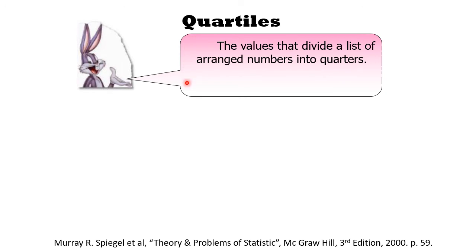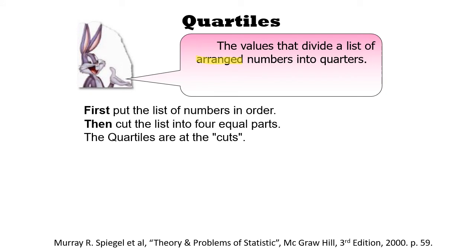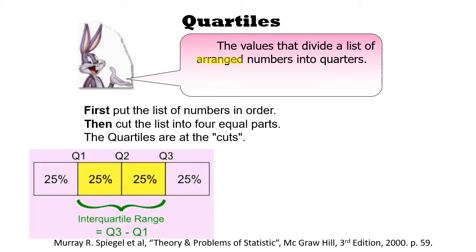Alright, next about the quartile. Quartile is also like a median. Before we can find the quartile, you have to arrange the data first. After we arrange, we can divide it into quartiles. Remember, for the median we divide by 2. Further, we divide each half by 2, and then the total would be 4 parts. That is the quartile. As you can see here, first we divide over here and get the median.